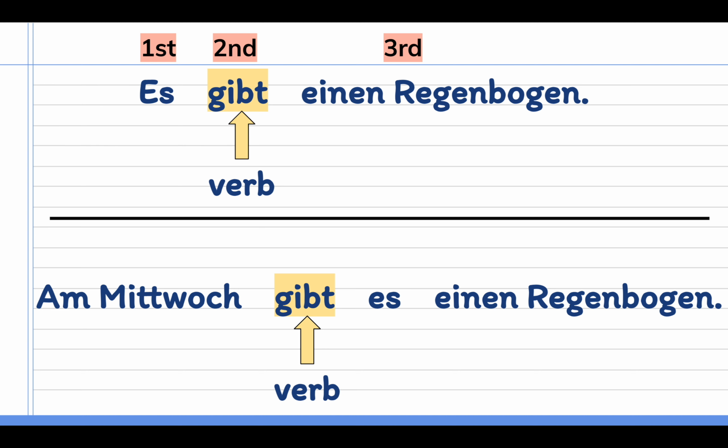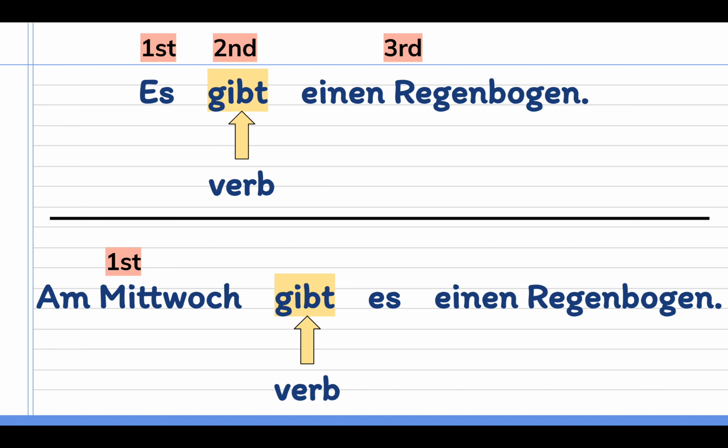Because am Mittwoch, on Wednesday, goes first. Those two words are actually a phrase, and they have to stay stuck together. I couldn't say something like, gibt Mittwoch es einen Regenbogen, because then I'd be saying something crazy like, on is Wednesday there a rainbow, and that doesn't quite make sense.